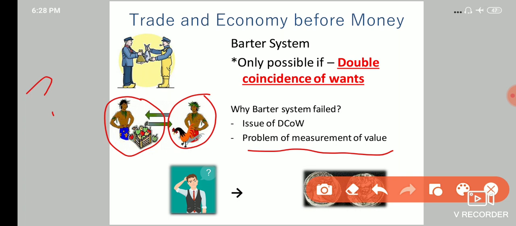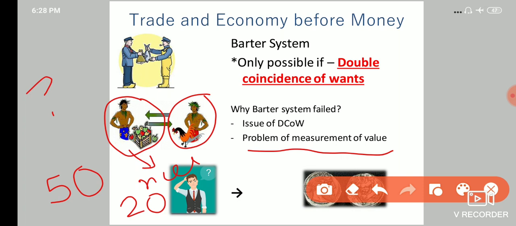Now suppose this guy even finds out that a hen is worth 50 apples. So in the future he may need, suppose, rice. Now the next question would be, how many apples is a kilo of rice worth? So in that case he finds that a kilo of rice is worth 20 apples.